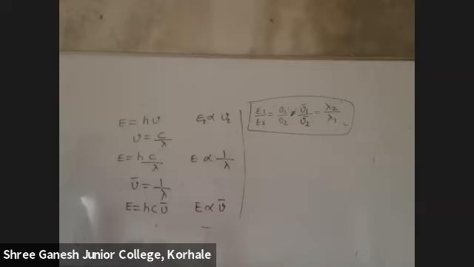Again, energy and frequency are directly proportional. Energy and wavelength are inversely proportional. Energy and wave number.